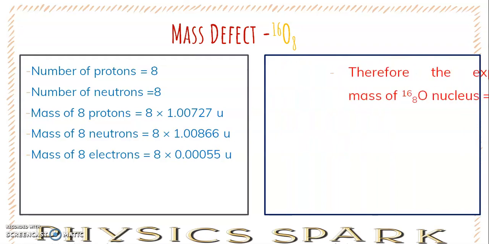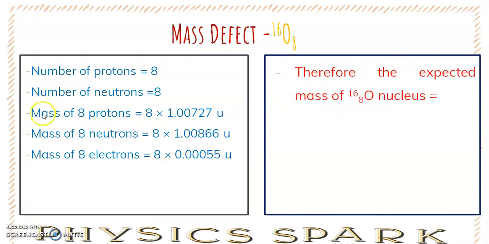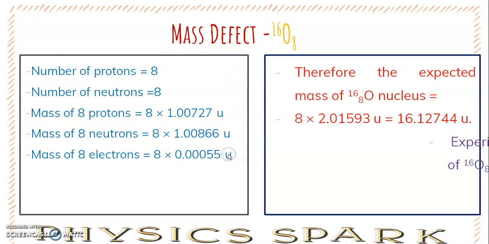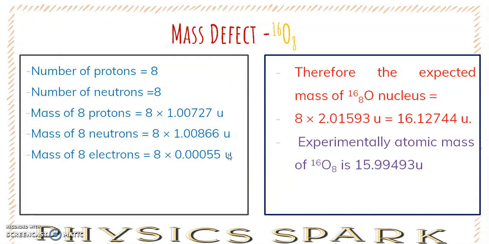Now the total mass of the oxygen nucleus will be the sum of these three, because it is made up of neutrons, protons and electrons. So the total mass will be 8 into the sum of these three, that is 16.12744. But experimentally it is observed that the mass of the oxygen nucleus is this one. So we have a difference between this and this. This difference is known as mass defect.